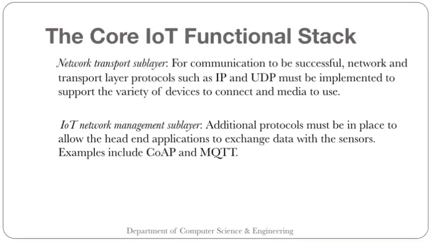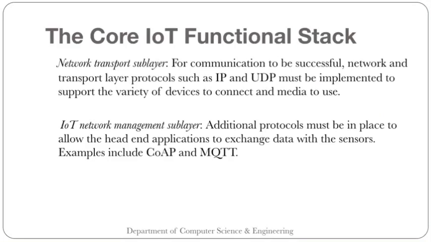The next sublayer is the IoT network management sublayer. Additional protocols must be in place to allow the head-end application to exchange data with the sensors. Examples are CoAP and MQTT. You are familiar with the different protocols needed in networks, right?